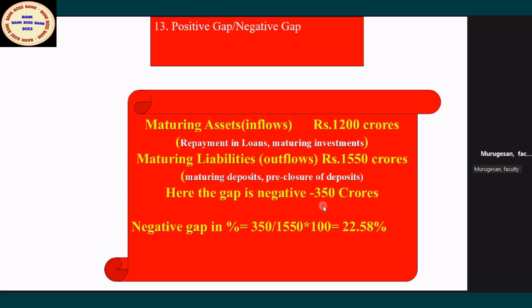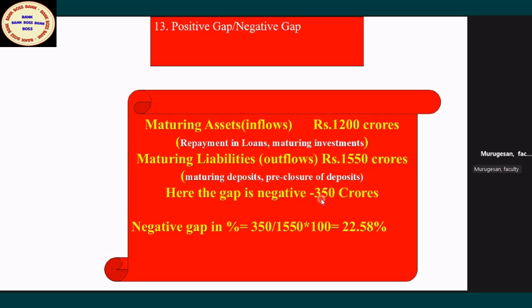Why does a negative gap create a problem? Because you should arrange funds to meet the deficit. It is as good as family income: if income is more, you need not worry. If family income is less but family expenditure is more, necessarily the family head will be worried. Similarly, if inflows are more, no issue at all, it is positive. But if inflows are less and outflows are more in a particular time bucket, that is called a negative gap.